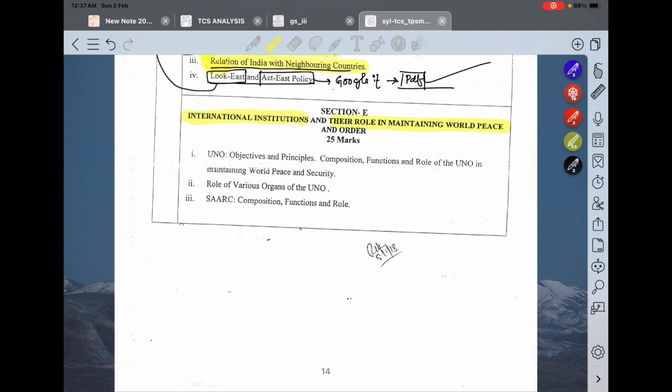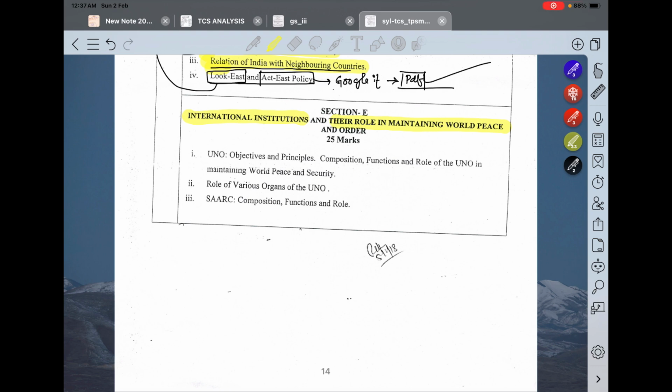Okay, but how do they impact India? Means their policies or their initiatives, how do they actually impact our country? More importantly, how should we approach this topic for this examination? Because there are plenty of international institutions, but which are important.